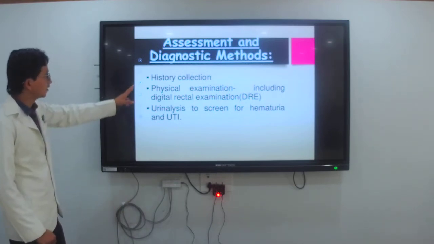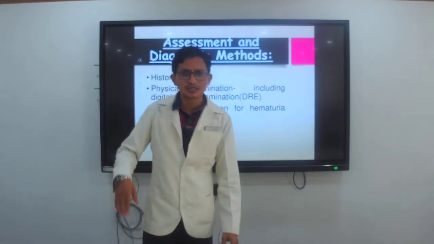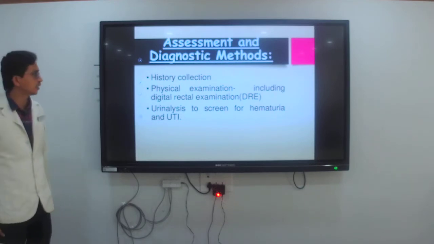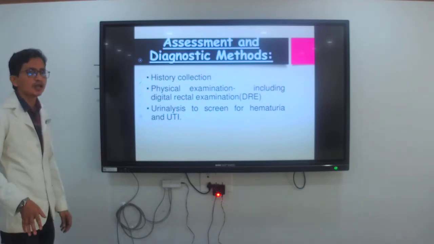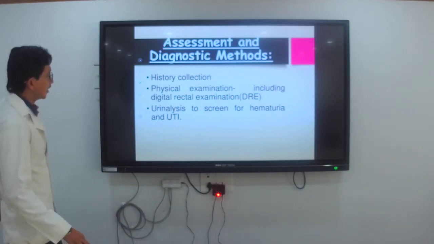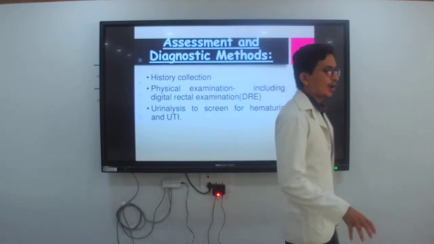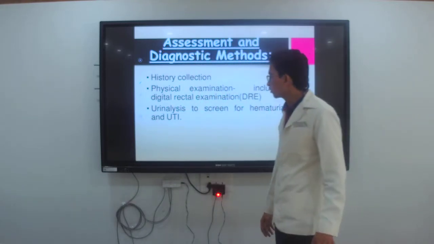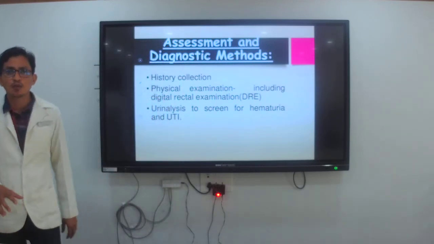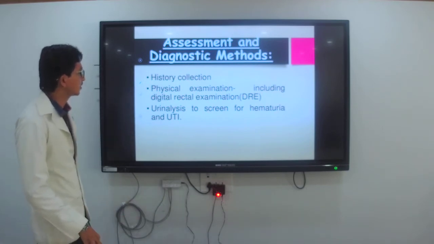First is history collection. In the history collection you are going to check the past history and present history, any surgical history, any medical history. You collect all these things first. The next is the physical examination. You are going to check the physical examination from head to toe. What abnormality is present? What signs and symptoms are present? How is the pain, severe, moderate, or mild? You are going to see all these things in the physical examination.